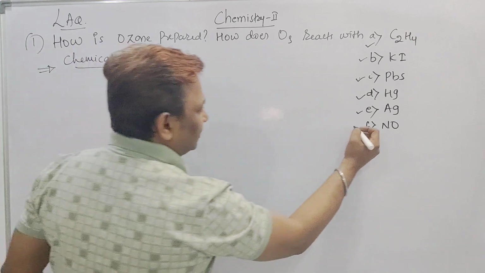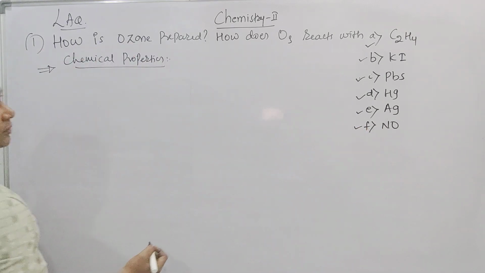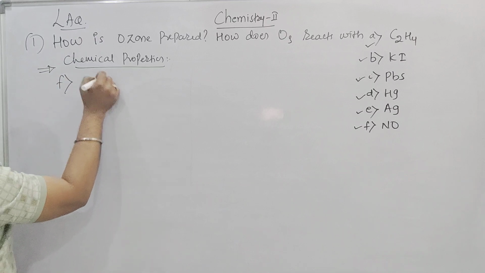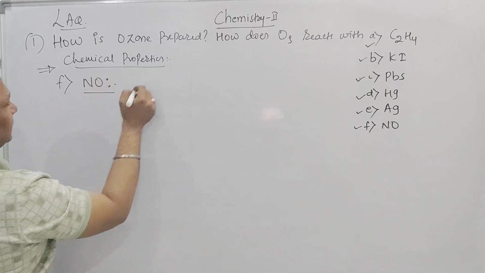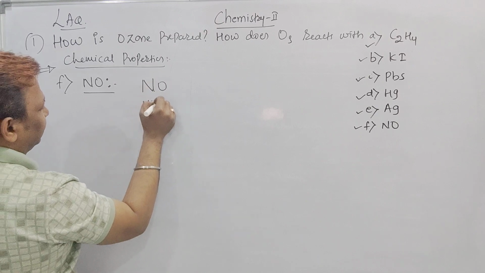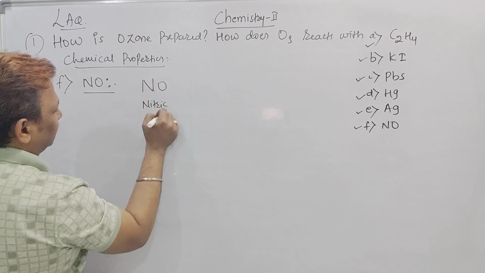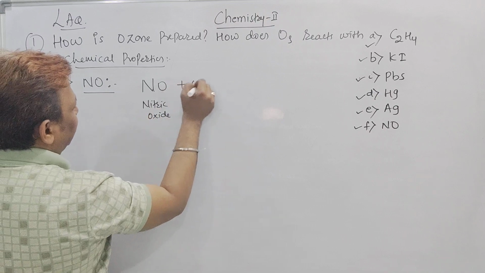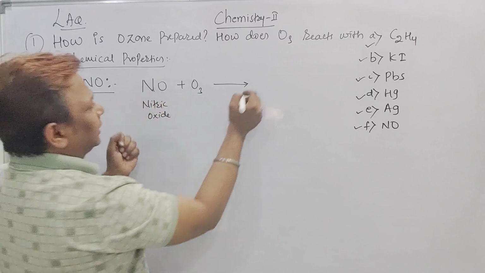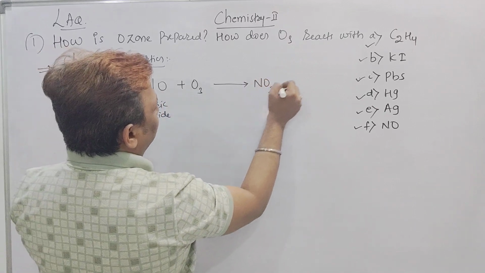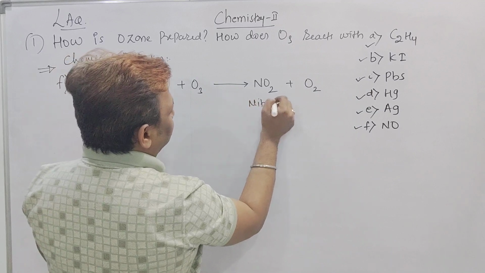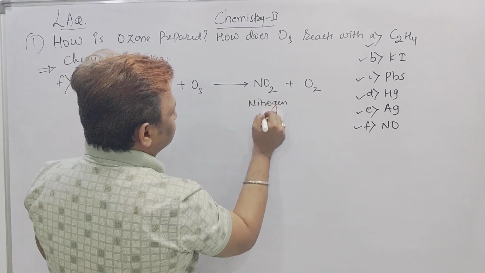Now this is the last one, that is the sixth one. So reaction of ozone with NO. See what I have here. NO is called nitric oxide. Nitric oxide reacts with ozone. Ozone gives one oxygen atom to NO and your NO becomes NO2 and O3 becomes O2. This is called nitrogen dioxide.